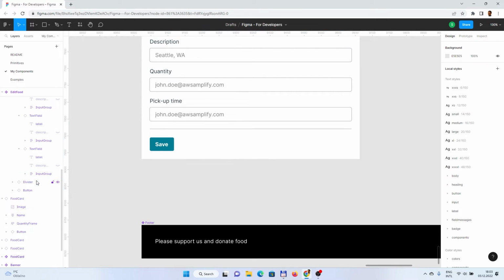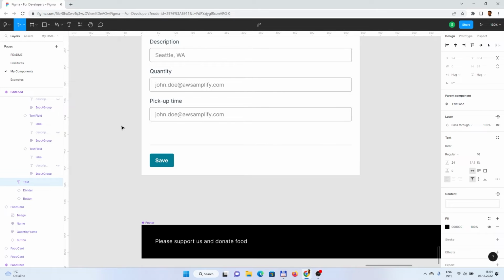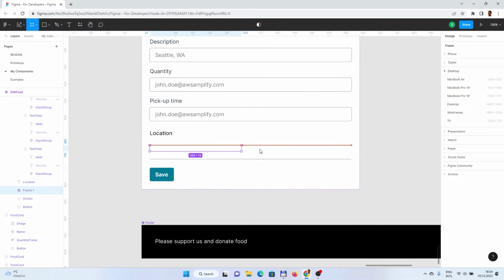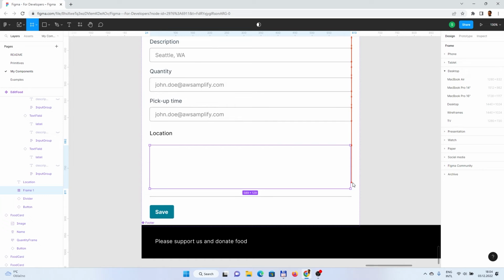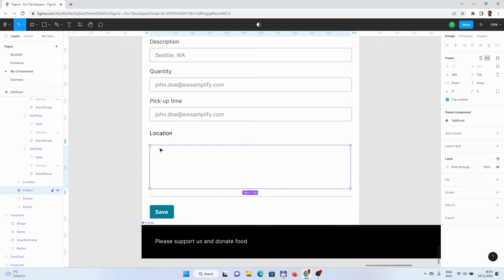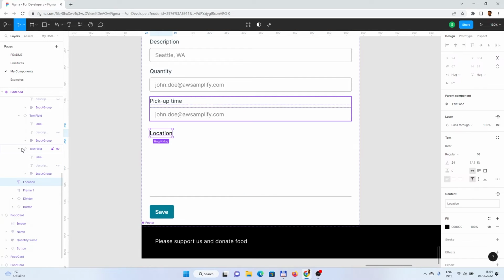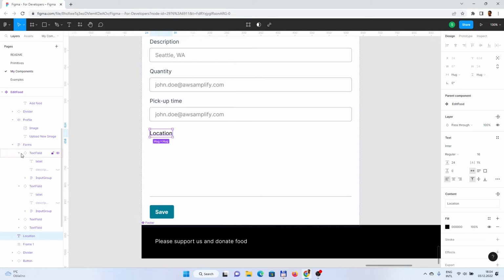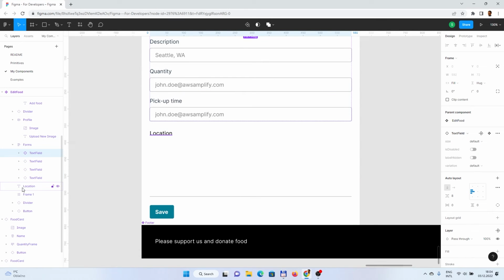So let's delete this and put maybe standard text, which would be location. But as well, let's add there a frame. And that frame would stand for really our map. So we can also check how many components we have right now. The naming is not so good, yeah. So maybe we should group those two together.